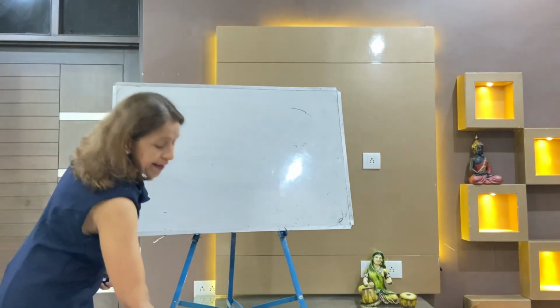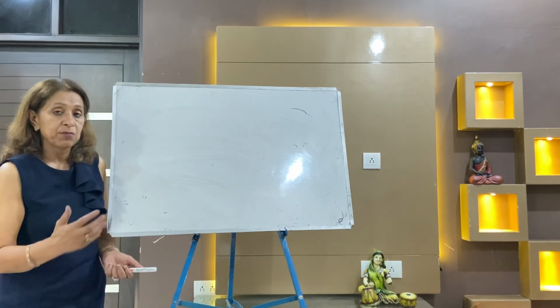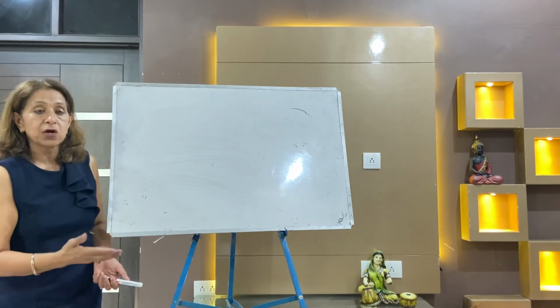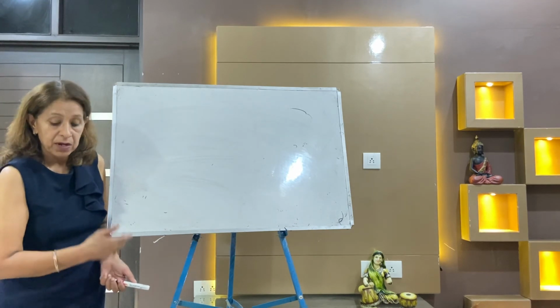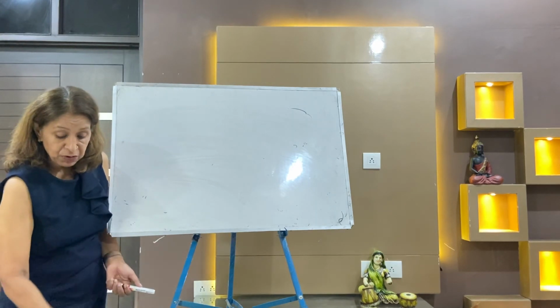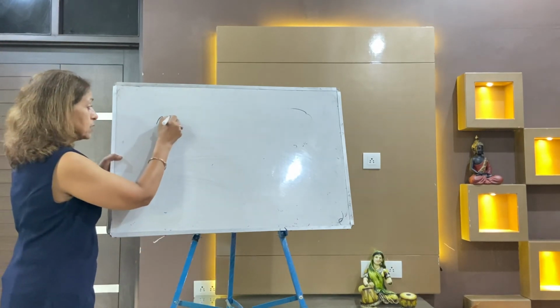So hybridization and VSEPR theory is a topic to find the shape of the molecule by using the formula that I told you and by using the concept of bond pair and lone pair. Some of the MCQ questions I will take in my next lecture. Before taking those MCQs, kindly write down the molecules.